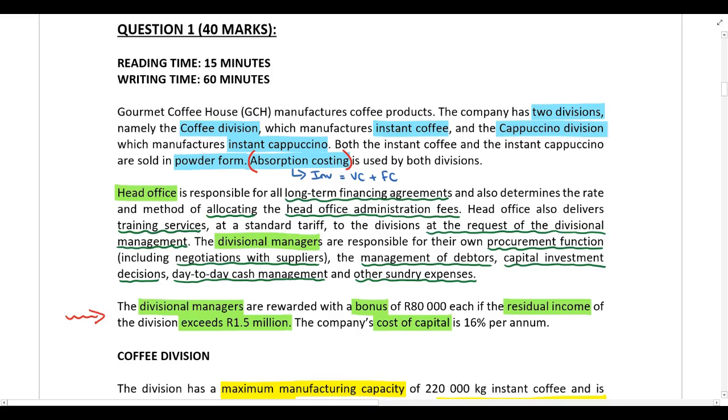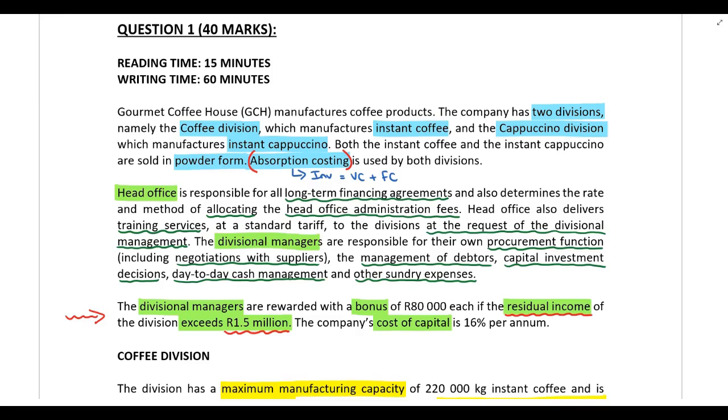So if we need to determine whether the manager of the cappuccino division will receive a bonus or not, first we're obviously going to have to calculate the residual income for the cappuccino division. If the residual income exceeds 1.5 million Rand, then obviously the manager will get a bonus. If not, he will not get a bonus. So that's what we need to do.